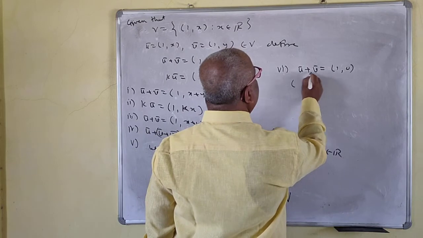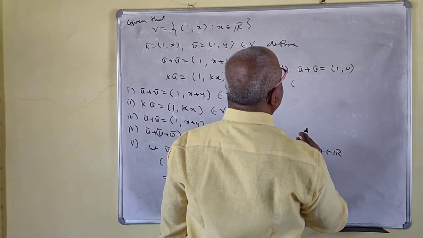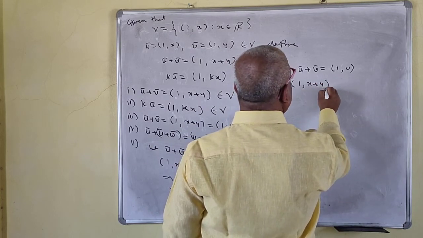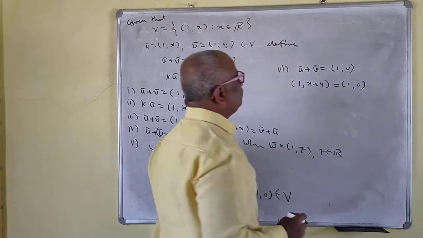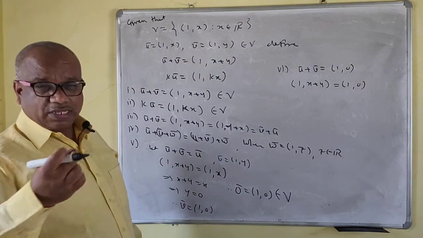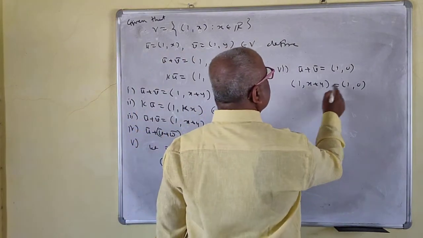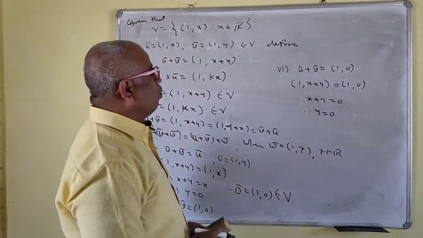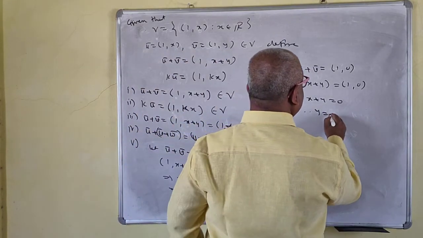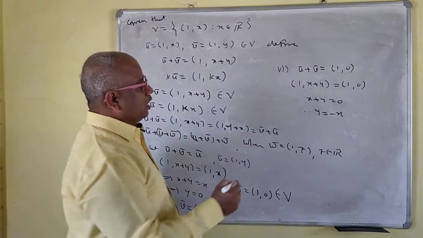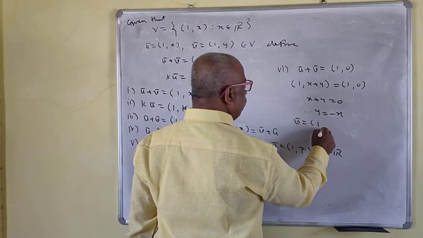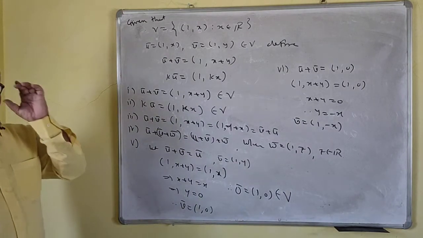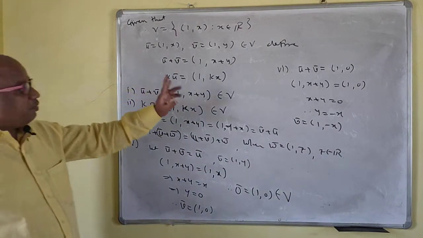This is the same as (1, x plus y) equal to (1, 0). So v bar is equal to (1, y). Since the first components are the same, x plus y is equal to 0. Therefore y is equal to minus x. That means v bar is equal to (1, minus x). Does it belong to V?